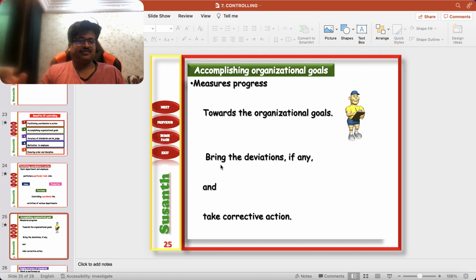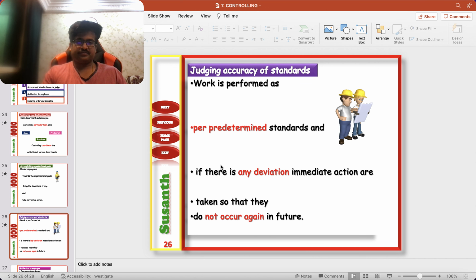Your best staff will become useless. All your directions will go wrong if there is no proper control system. Your entire planning will be a huge waste. Your entire organizing will vanish. So if there is no proper control system in your organization to control the activities, all the other functions are going to become a waste. So it will accomplish organizational goals.